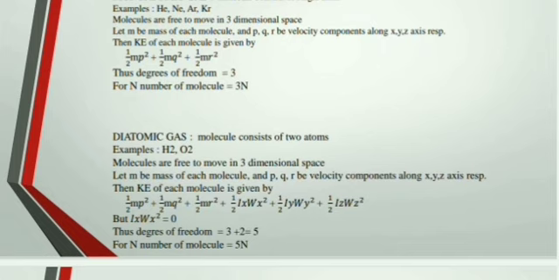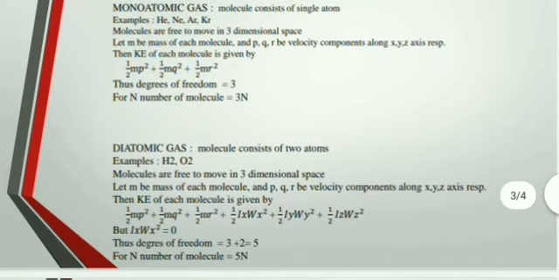Okay, then again suppose m be the mass of each molecule and p, q, r be the velocity components along x, y and z axis respectively. Again here the kinetic energy of each molecule is given by half of m p square plus half of m q square plus half of m r square plus half of Ix Wx square plus Iy Wy square plus Iz Wz square.